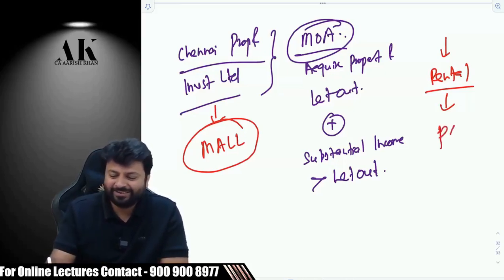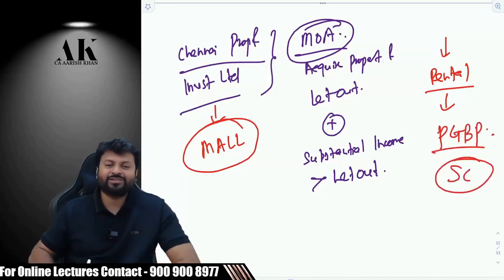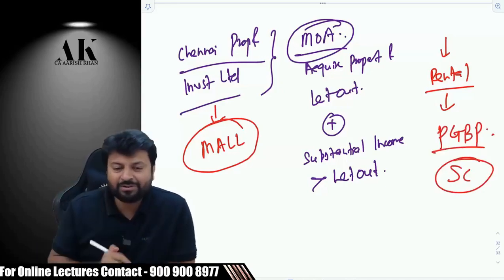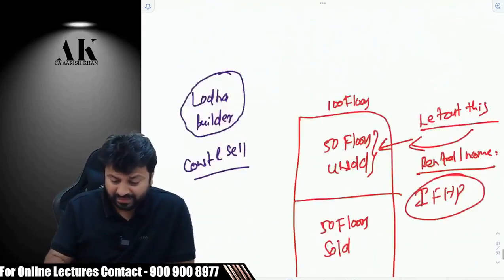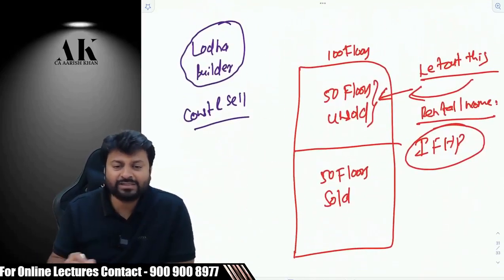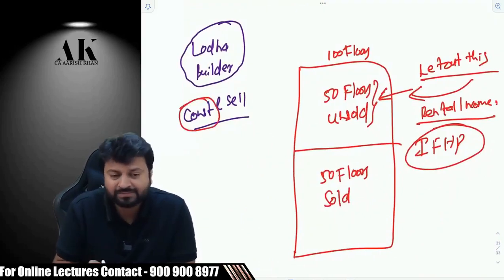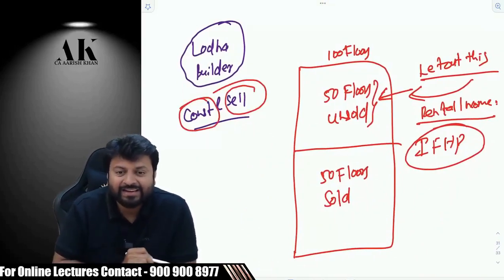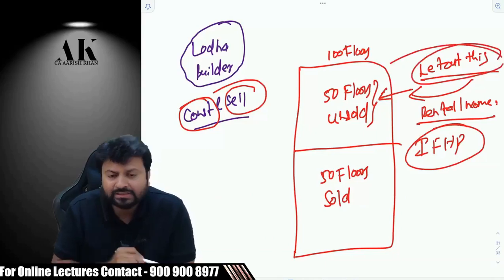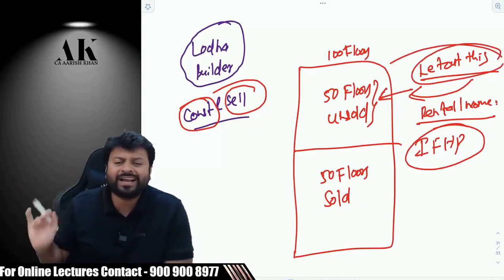Where will it go? It will go under PGBP. The Supreme Court of India has held this in 2015. Why? Because the Supreme Court said that this case is very different from Lodha's case. Lodha's main objective was to construct and sell. And if Lodha is letting out, then that is not his business income. Are you understanding?